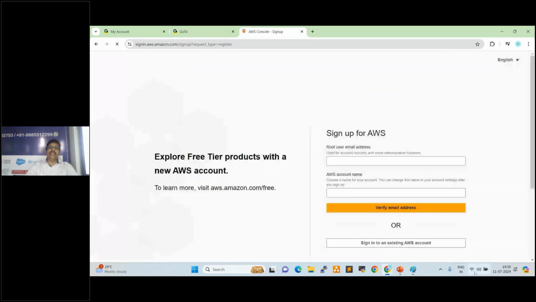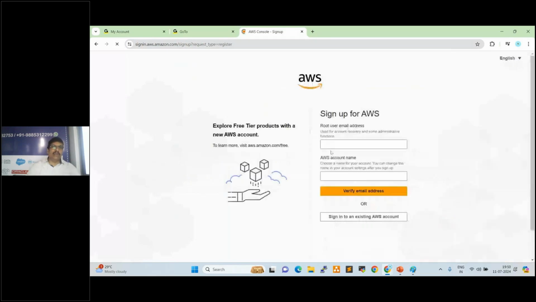See here. Now we required the root user email address here. Okay, we required one Gmail account, and the AWS account name, your name. Click on verify email address. Once you click on this, you will get one verification code to your Gmail, right? Whatever six digit code you received, that you need to enter.